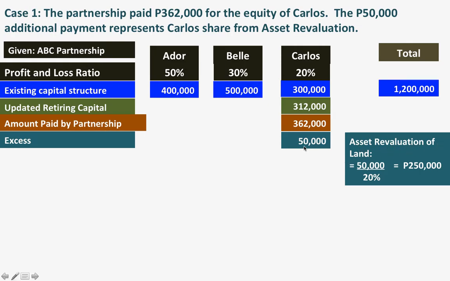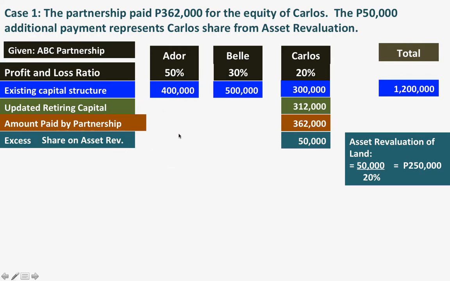So we can determine that by dividing 50,000 by the corresponding profit and loss ratio of Carlos, which is 20%. And you will get the total asset revaluation of 250,000. Now, we now have to distribute this 250,000 to the other remaining partners, who are Ador and Bell.